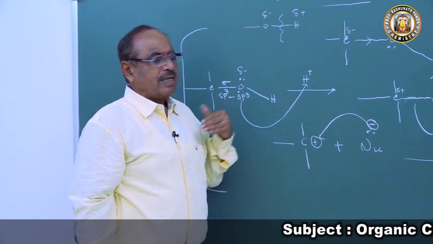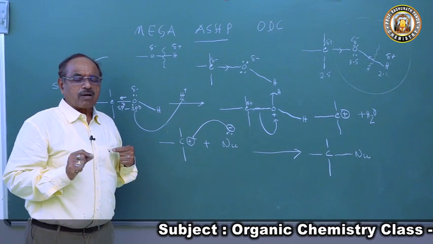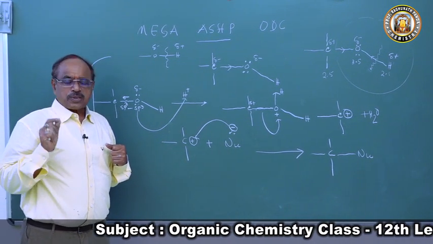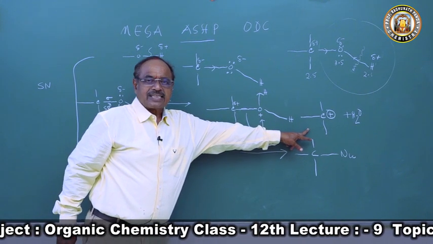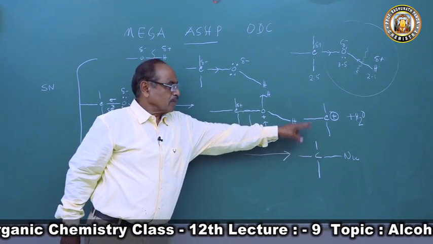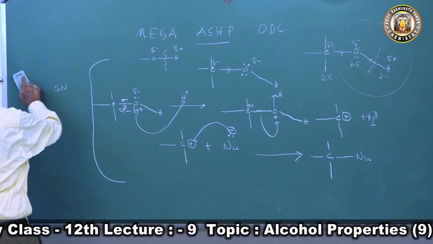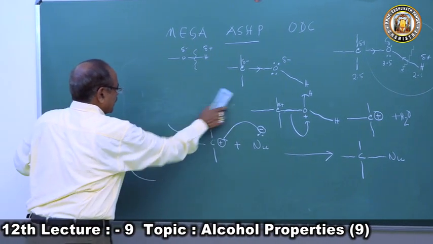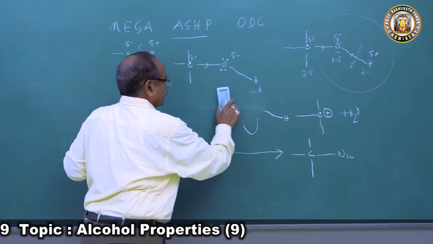The reactions involving replacement of the OH group proceed with the formation of a carbonium ion intermediate: primary alcohol forms a primary carbonium ion, secondary alcohol a secondary carbonium ion, and tertiary alcohol a tertiary carbonium ion.